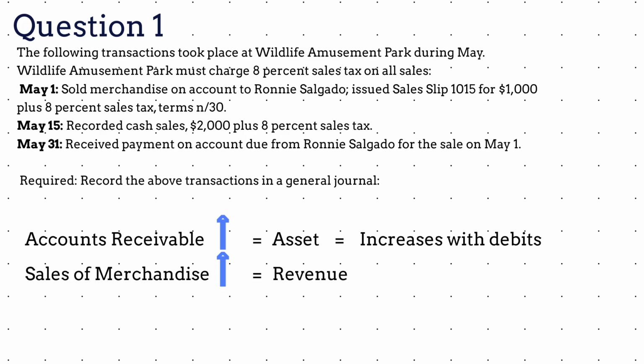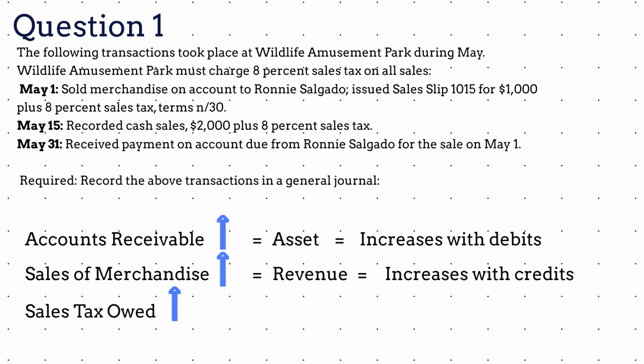Next, the merchandise sales increased and merchandise sales are considered revenue. According to the dealer mnemonic, revenue increases with credits. Last, sales tax owed increases because Wildlife Amusement Park must pay the sales tax to the sales tax agency. Sales tax owed is a liability and liabilities increase with credits. And, we are ready to record this transaction in the General Journal.